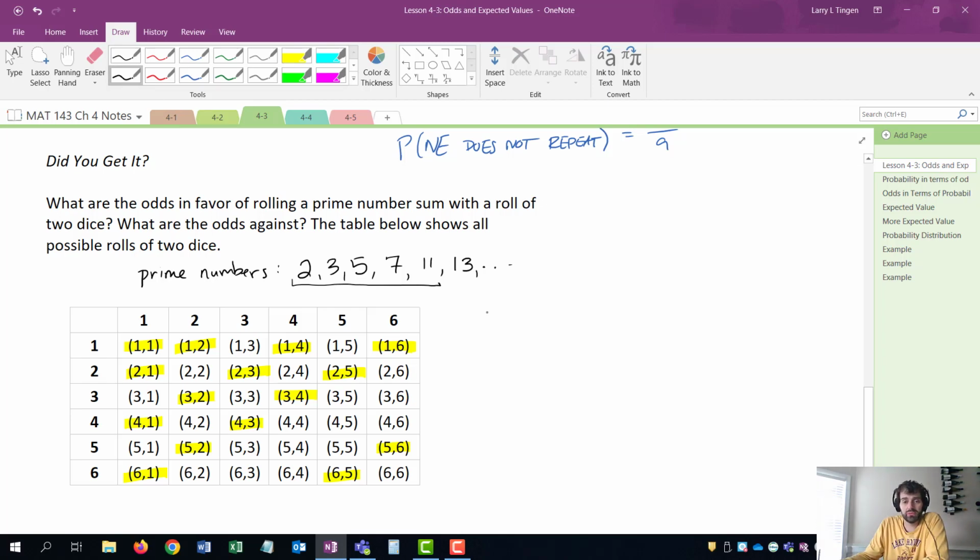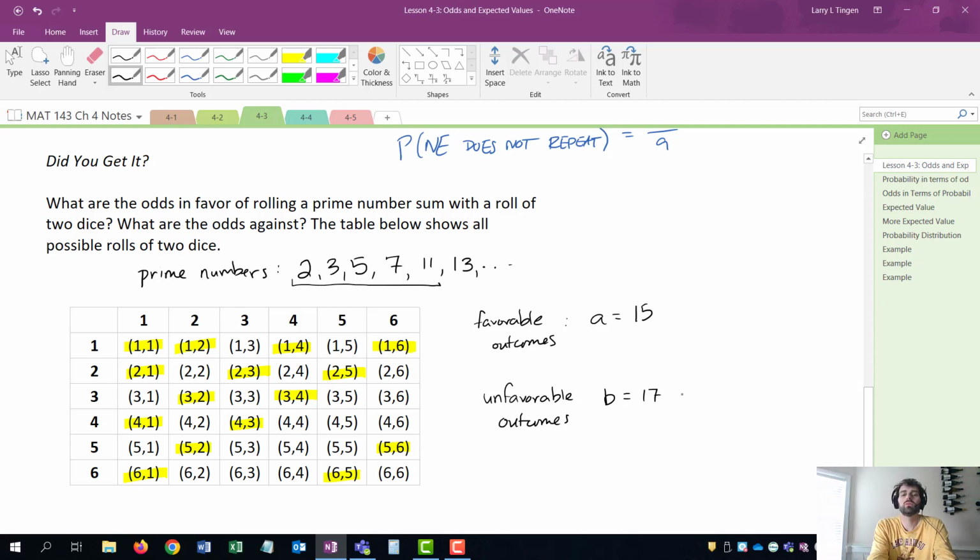A are favorables, so favorable outcomes. How many of those are there? 1, 2, 3, 4, 5, 6, 7, 8, 9, 10, 11, 12, 13, 14. There are 15 of those. And then unfavorable, or you've heard me call it successes and failures. That is represented by B, and that is 17.